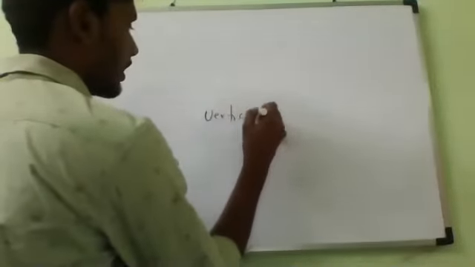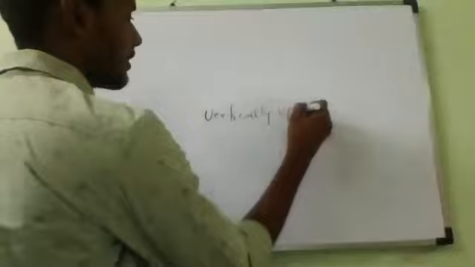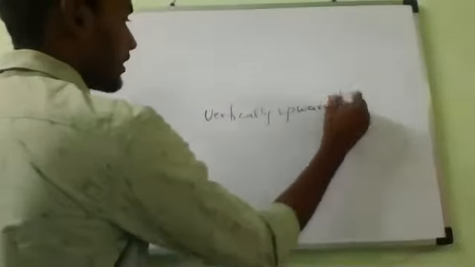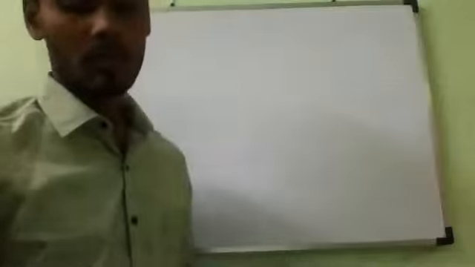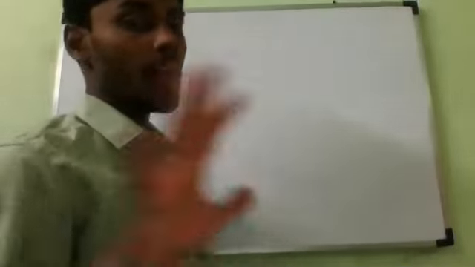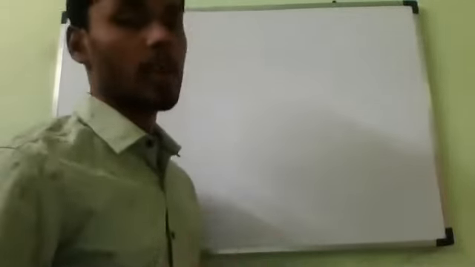That is also correct. Erect image can also be called a vertically upward image, which also means a side-up image. Same side. Clear or not? Yes, sir. So this is all about the characteristics of an image from a plane mirror.